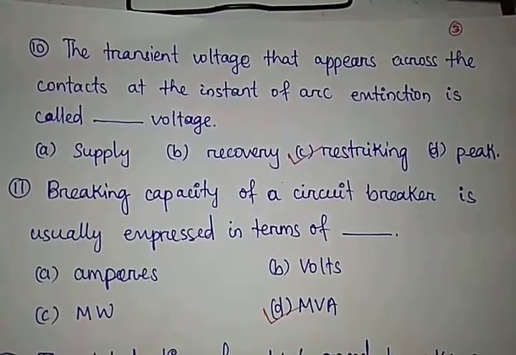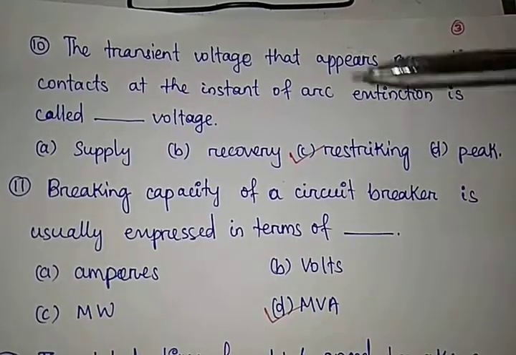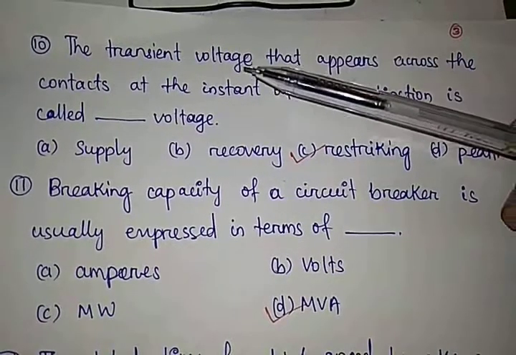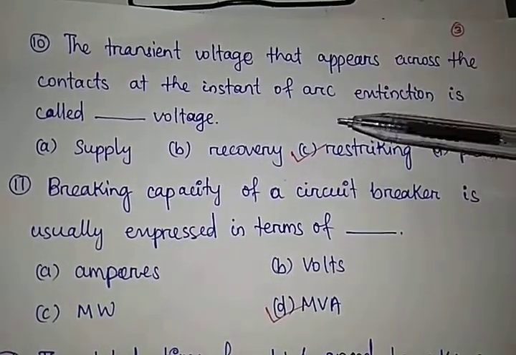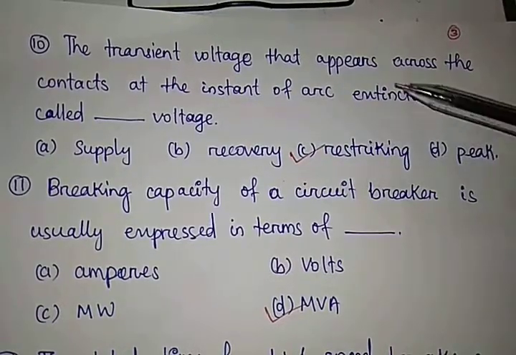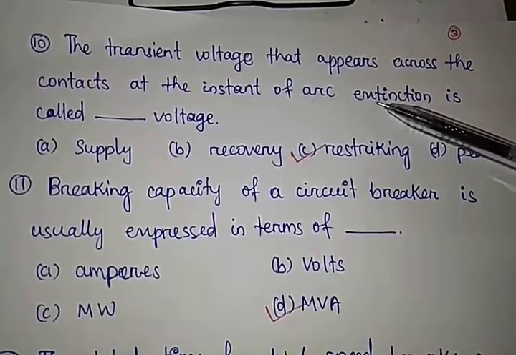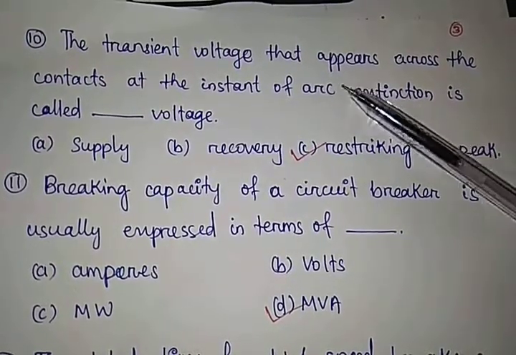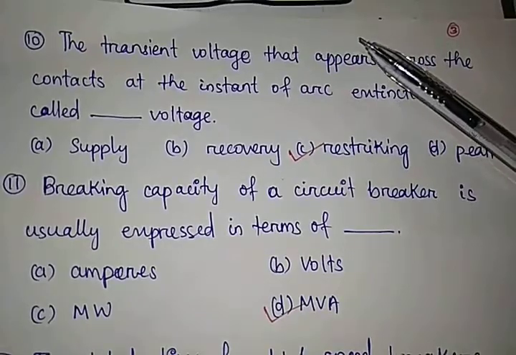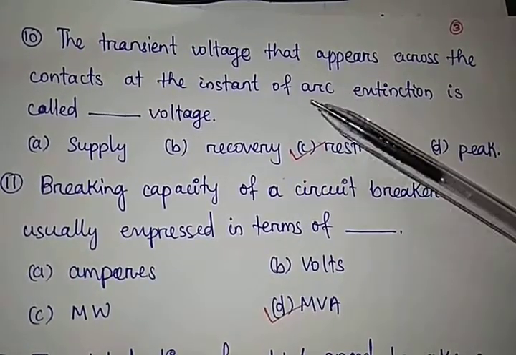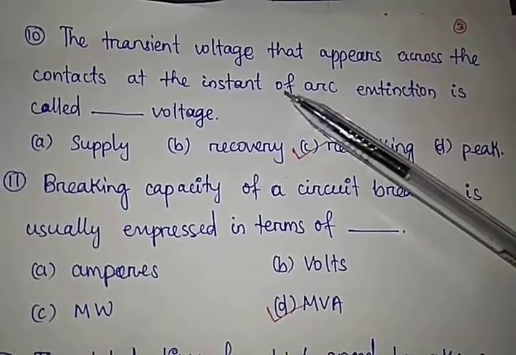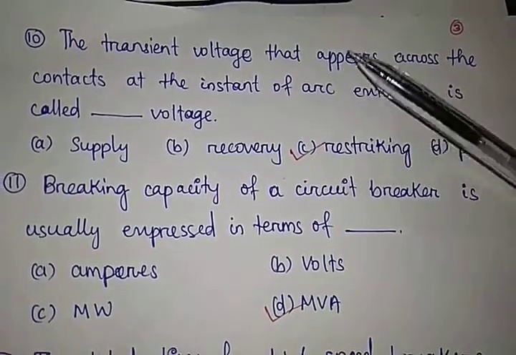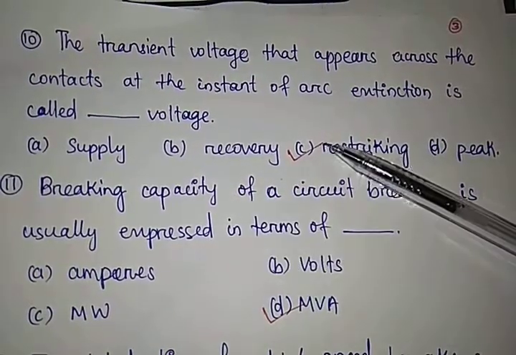Question number 10. The transient voltage that appears across the contacts at the instant of arc extinction is called dash voltage. This voltage is known as restriking voltage. The transient voltage that appears across the contacts at the instant of arc extinction is called restriking voltage because it restrikes the arc. The correct answer is option C.